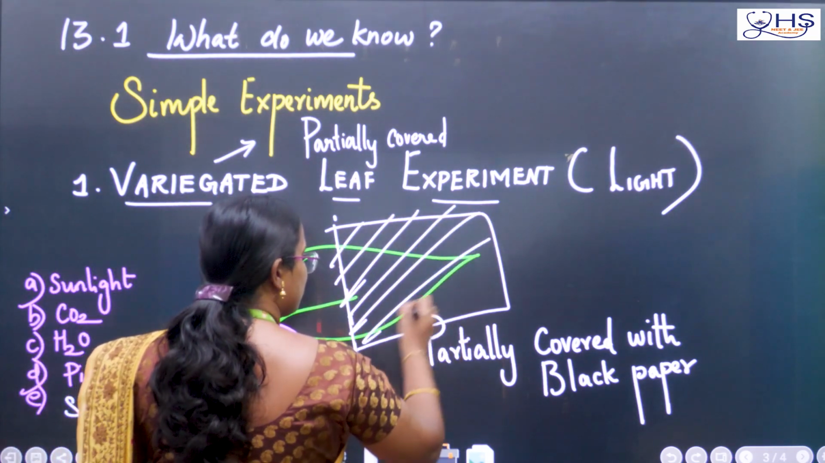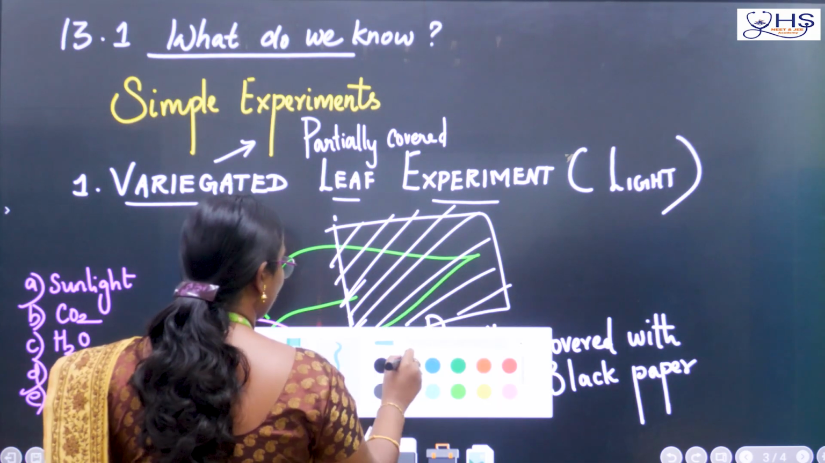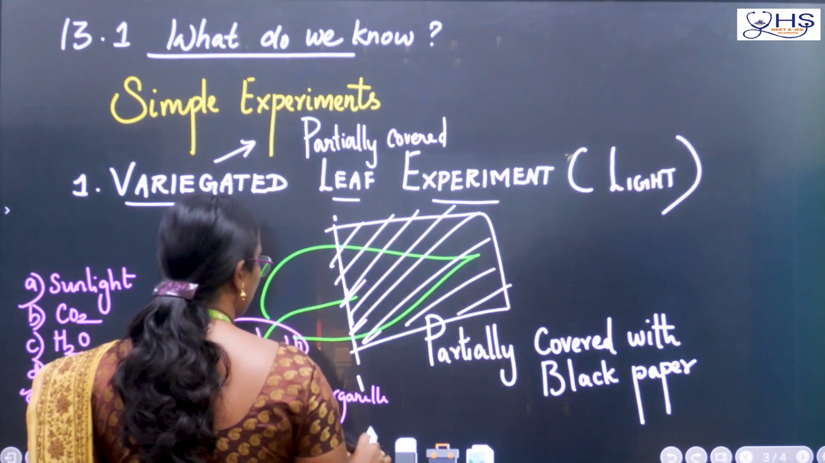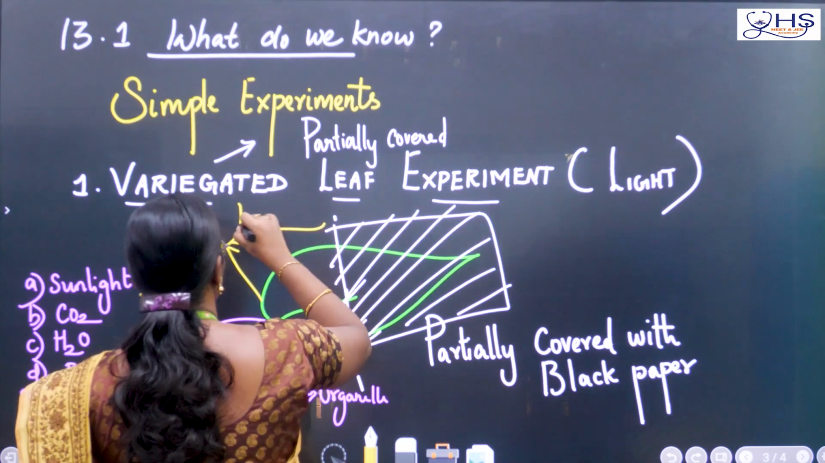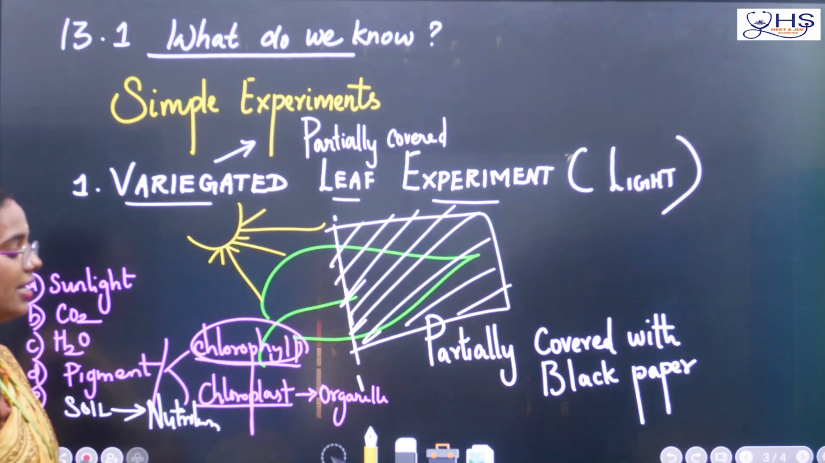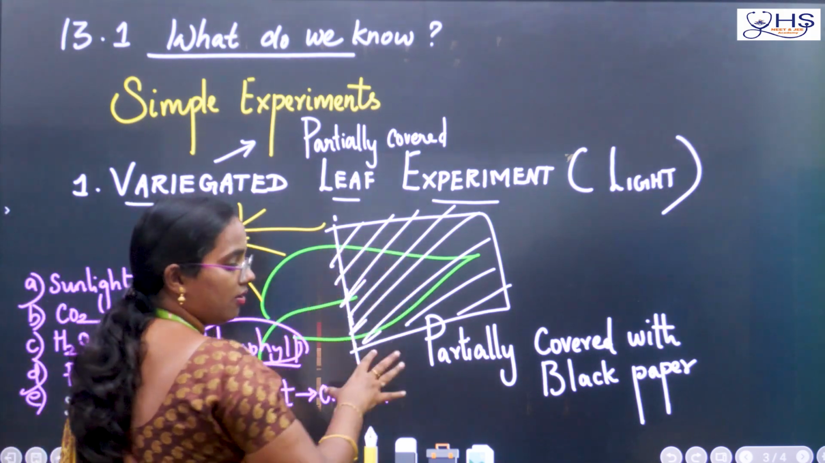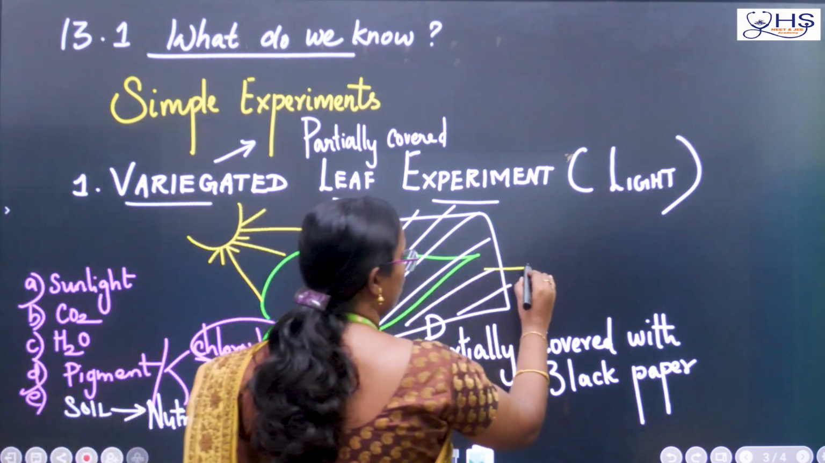This is a very simple experiment, but it is given, so we have to study. Both parts are exposed to sunlight. Now, the part which is covered will not receive sunlight. Yes or no?